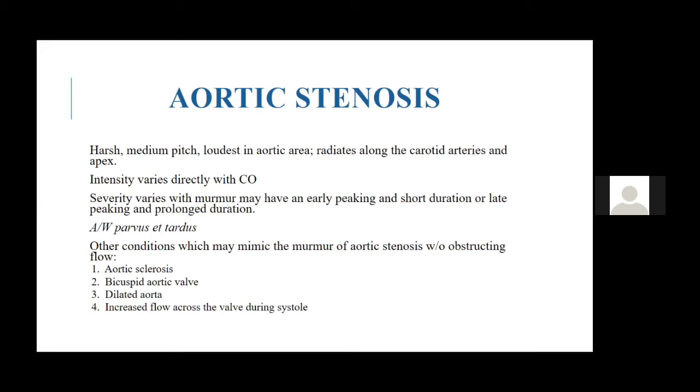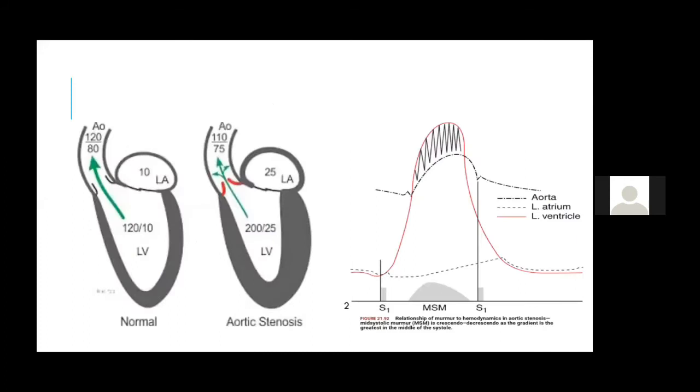S2 may be loud in a sclerotic aortic valve, not softer as in severe AS. There is no apicocarotid delay, no late peaking, no paradoxical split. So all these other things are not there in a sclerotic aortic valve as compared with a degenerative severe AS murmur. Now this is the picture which tells you the mid systolic murmur.